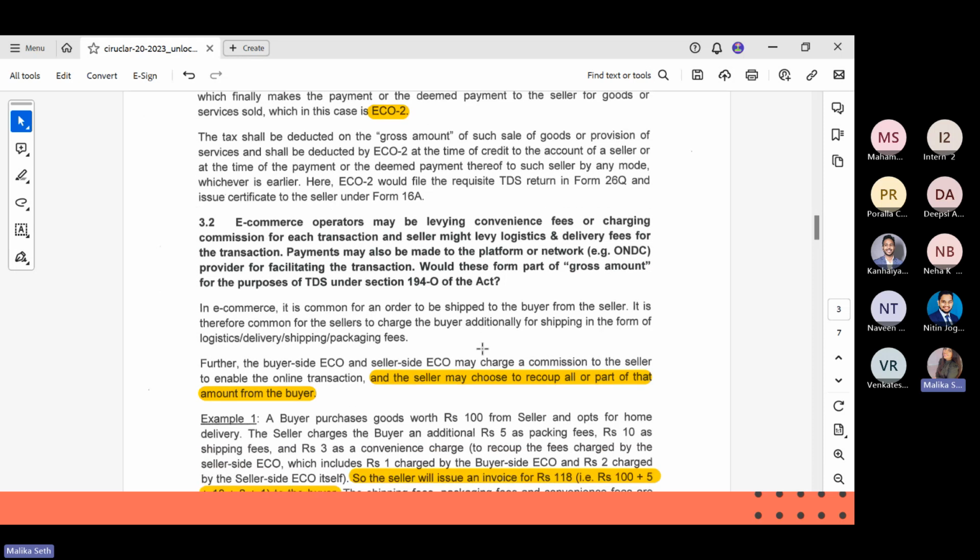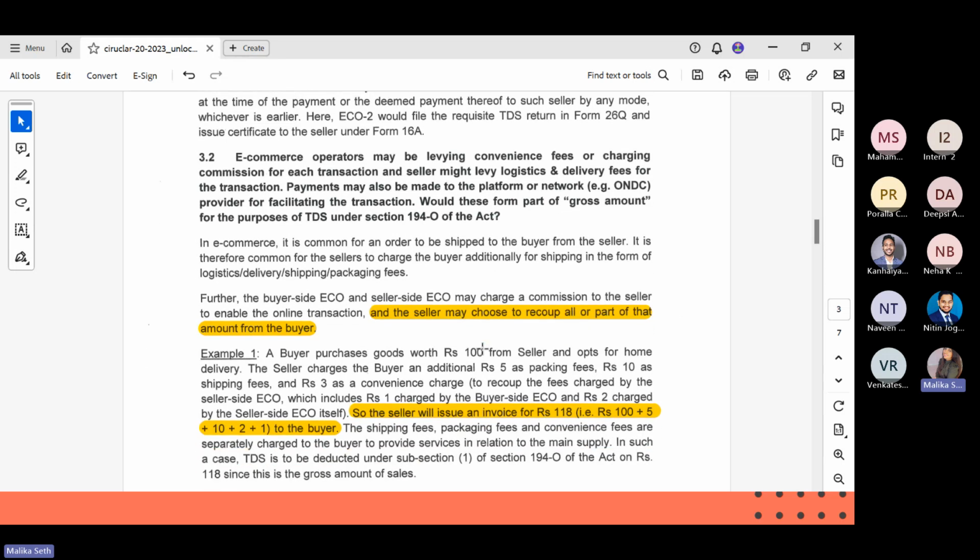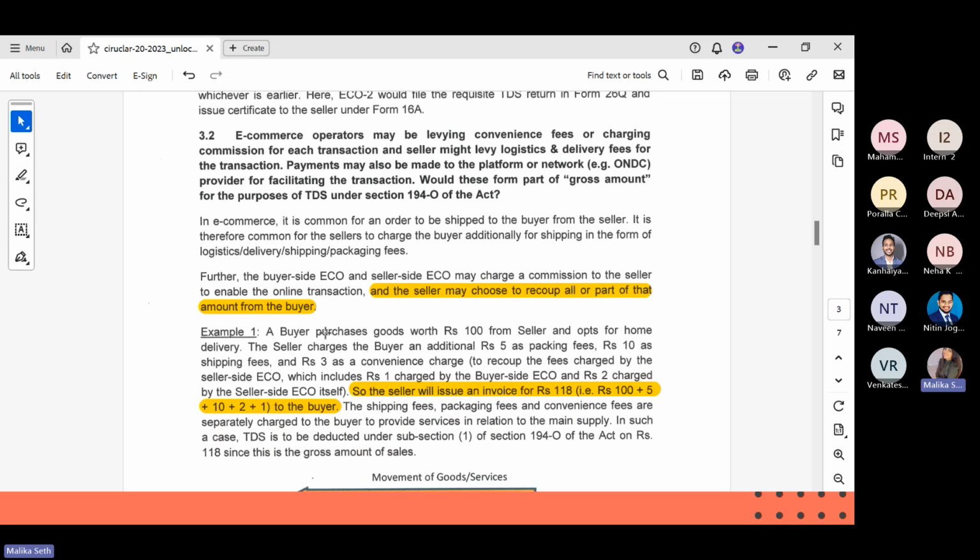Shipping charges and packaging charges are all normal charges that a seller would charge, because to deliver the product, these are normal expenses for a seller who is on the ECO. Further to that, the buyer side ECO will also charge a commission or a convenience fee, and the seller side ECO will also charge a convenience fee. In that case, the seller may choose to add this in his final invoice or just a part of it. It is at the discretion of the seller.